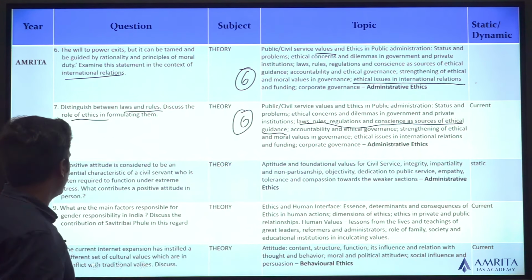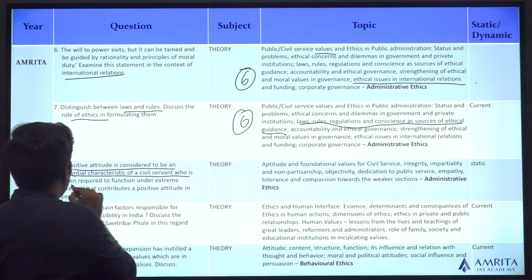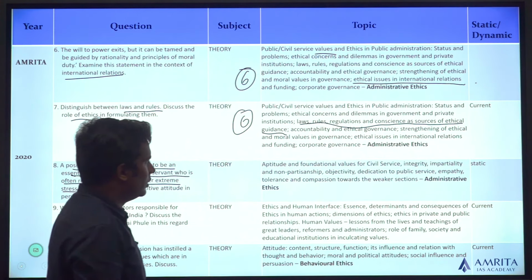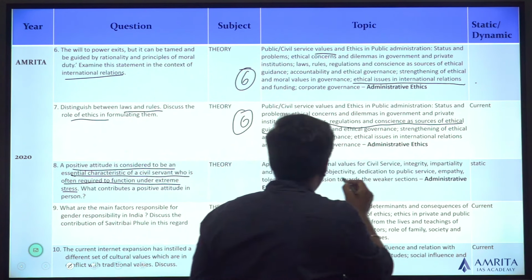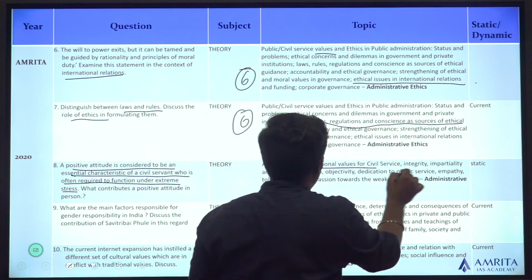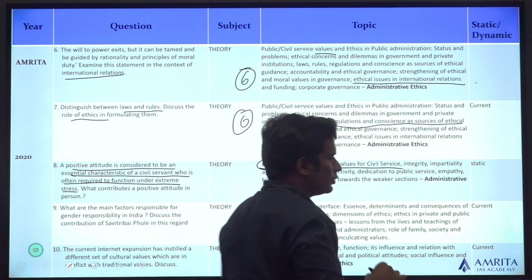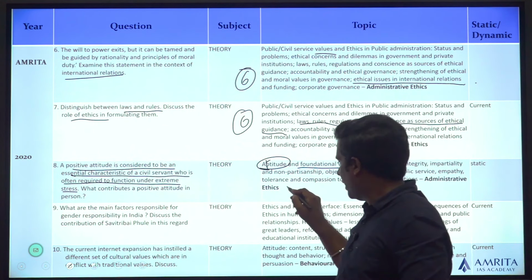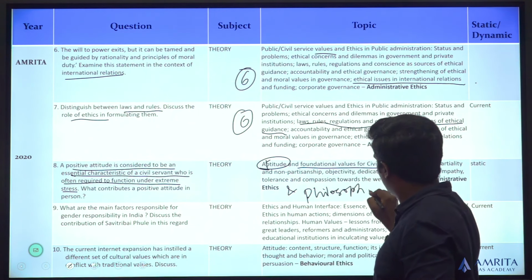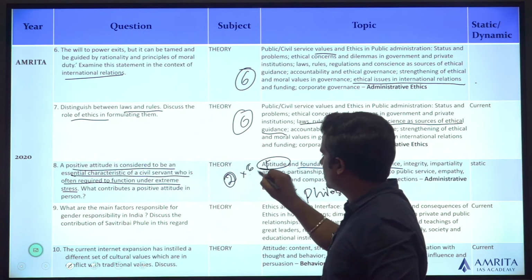Okay. Next question. A positive attitude is considered to be an essential characteristic of a civil servant who is often required to function under stress. What contributes a positive attitude in a person? So, since it talks about a civil servant as such, you can talk about the foundational values of civil service. There's also the topic of attitude. So it's both administrative ethics and philosophy. Topic number 2 and topic number 6.